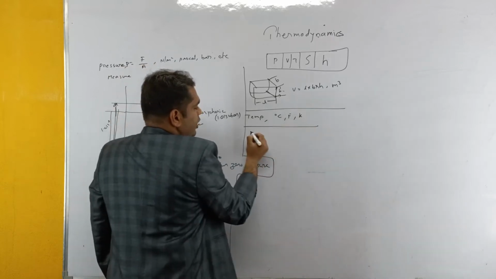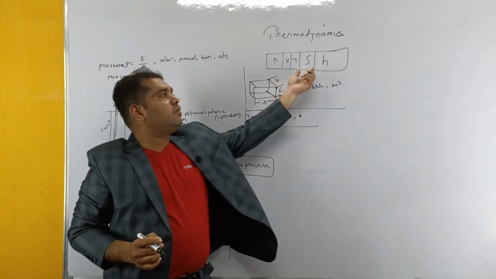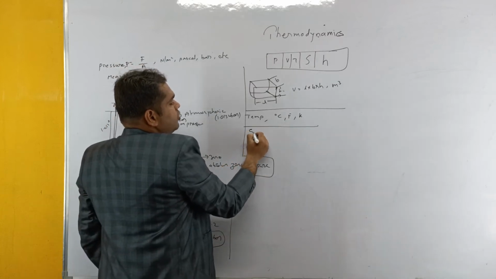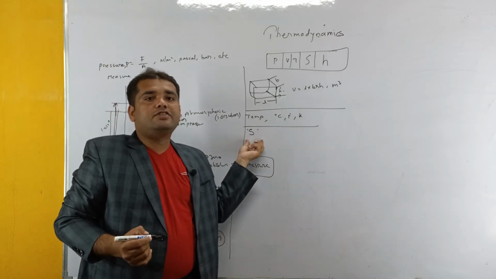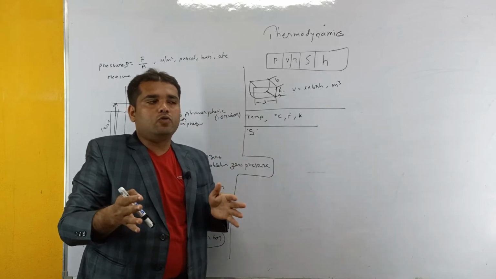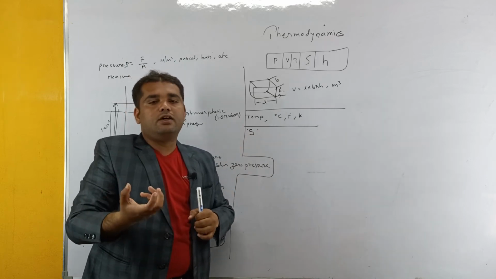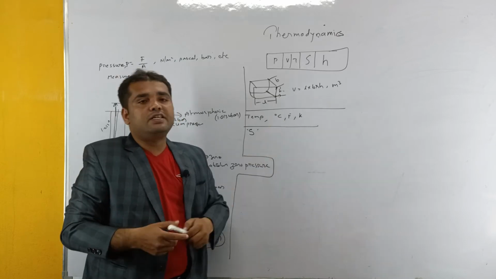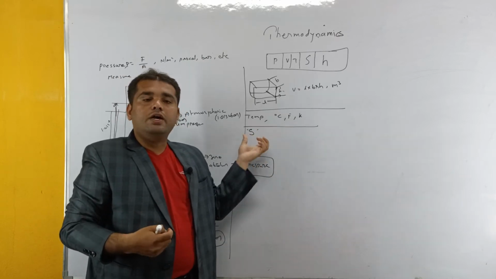Next, coming to entropy. Entropy and enthalpy are the two basic concepts in the entire thermodynamics that we are going to study. So first, coming to entropy. Entropy is indicated by S. Entropy is the rate of change of disorderness of molecules. Any substance is a package of a number of molecules, and entropy gives the disorderness of molecules. That means whenever the substance properties change, if the pressure is varied, or the volume is varied, or temperature is varied, how the molecules behave.